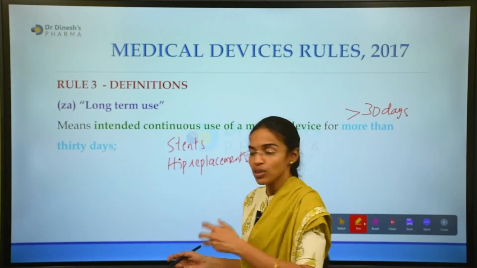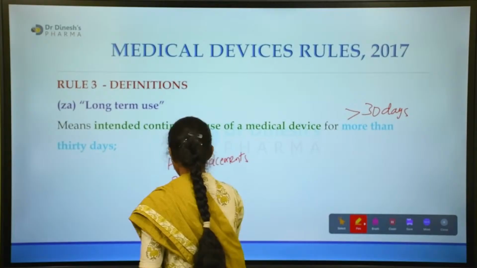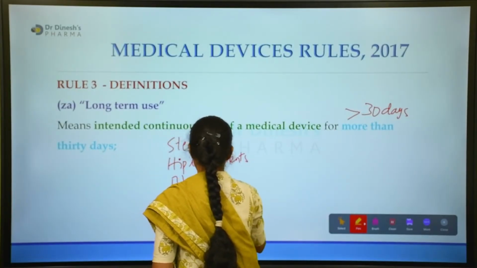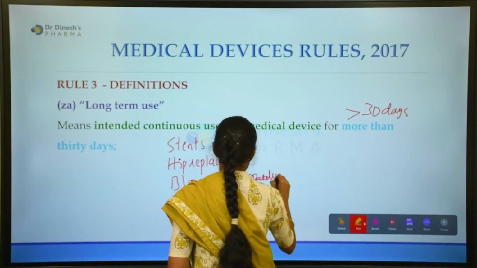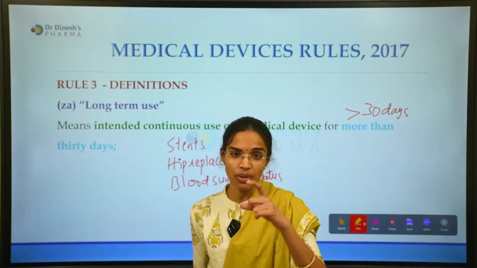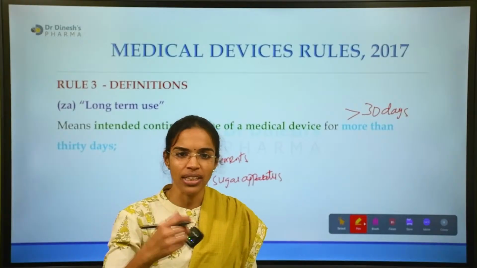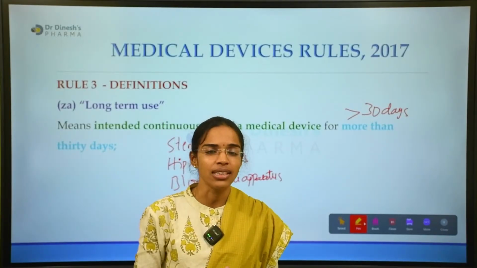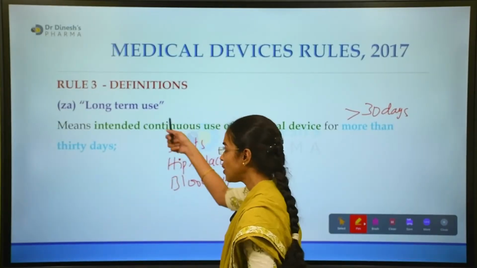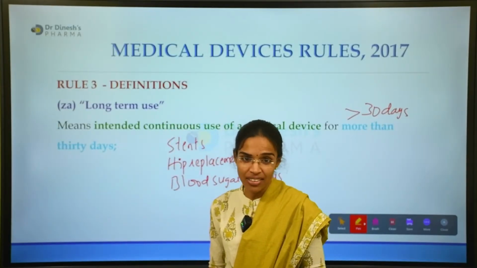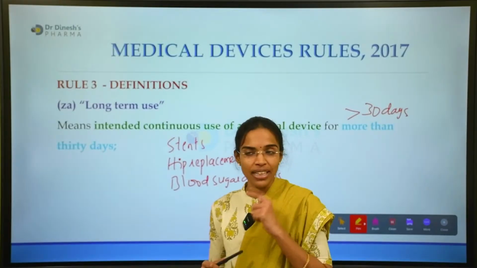And also this blood sugar testing apparatus and kits, which we are not using for a single day. All these come under long-term use medical devices. Please make a note.